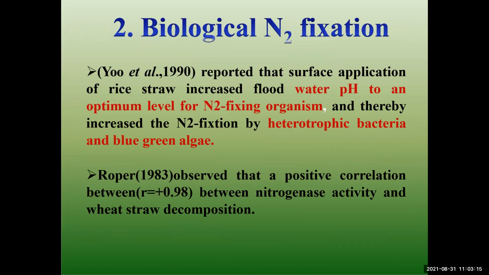that the surface application of rice straw increases flood water pH and the optimum level of N2, and thereby increases the N2 fixation by the phototrophic bacteria and blue-green algae. And the researcher observed a positive correlation between the activity and the wheat straw decomposition. This is the biological nitrogen fixation.